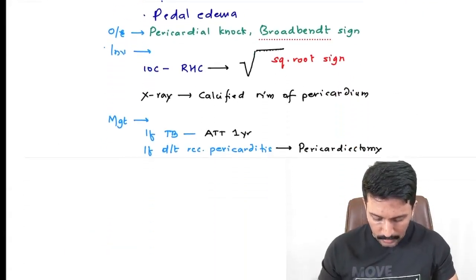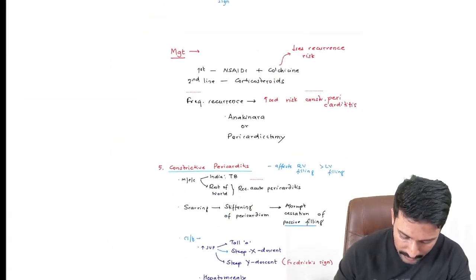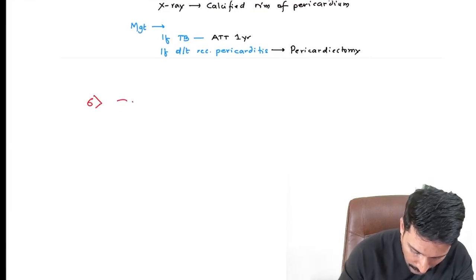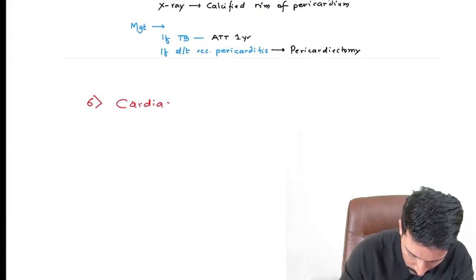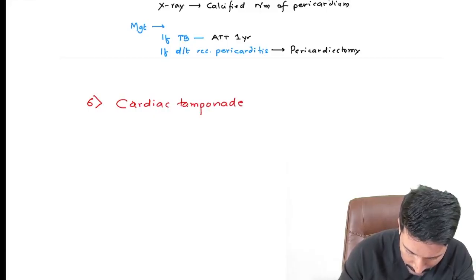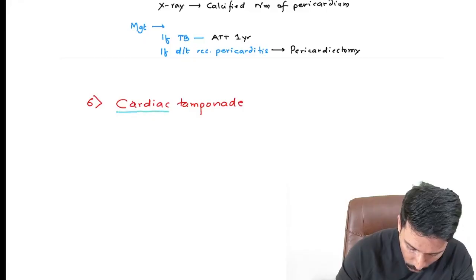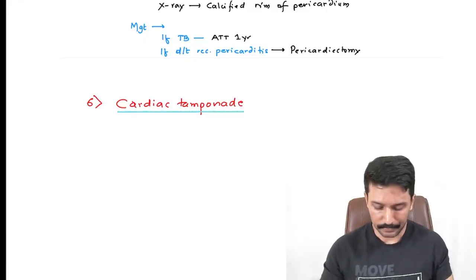Okay. Now let us talk about cardiac tamponade. The next topic is cardiac tamponade. So what is cardiac tamponade? Massive pericardial effusion resulting in collapse of the right ventricle.